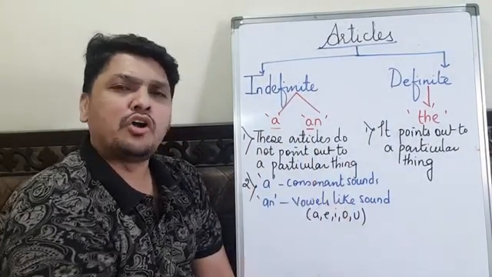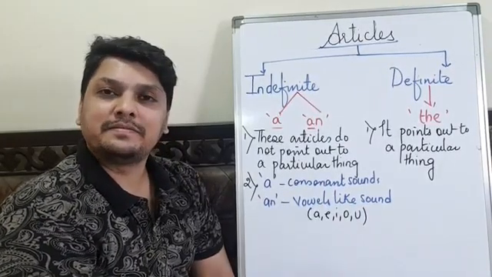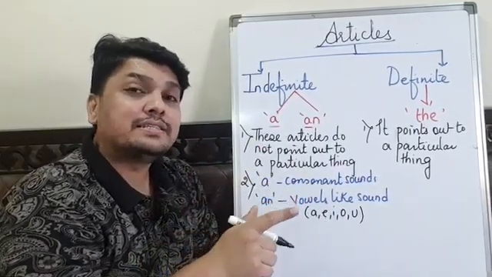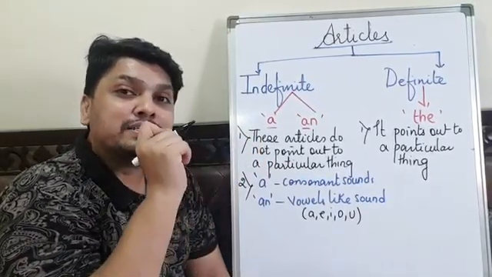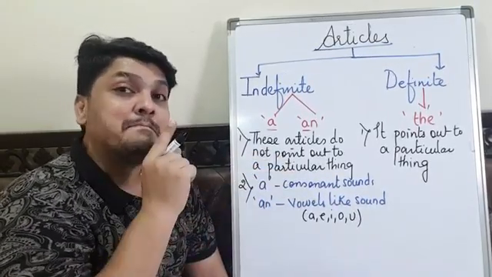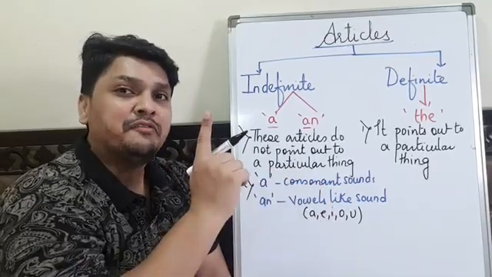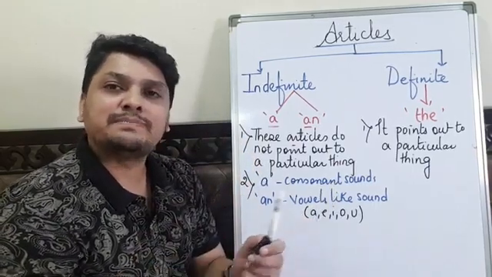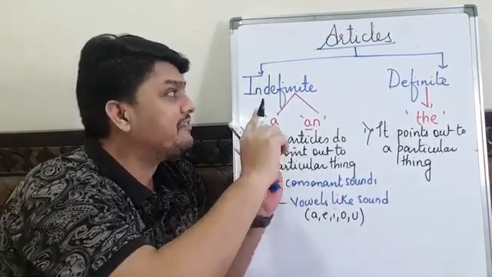For example, I am talking to someone and I tell that person, I met a friend. He understood I met a friend, but he did not understand which friend I am talking about because 'a' does not specify a particular thing. But if I tell that person I met the friend, he knows which friend I am talking about, that specific friend. But 'a friend' does not specify a particular friend. So this is the difference between indefinite and definite article.